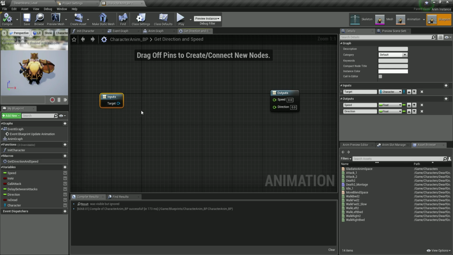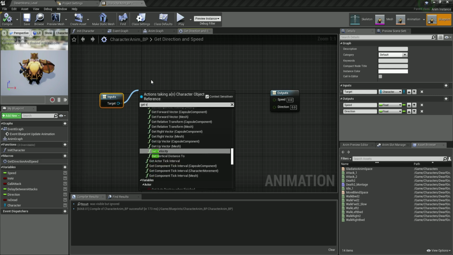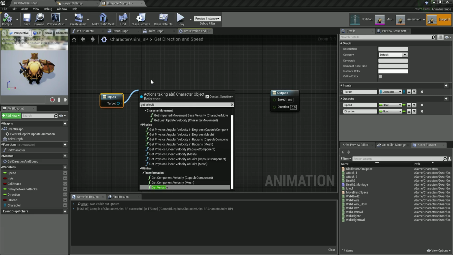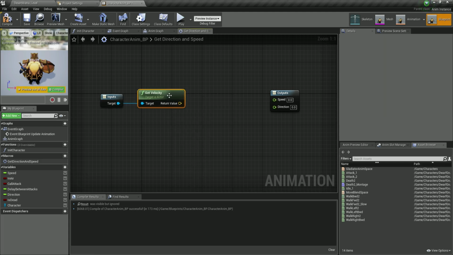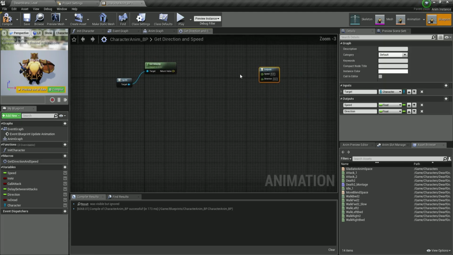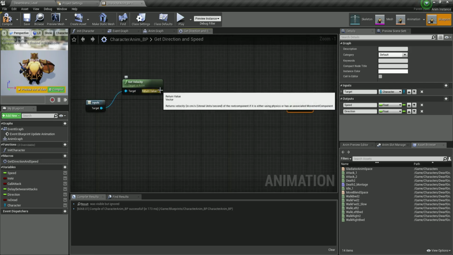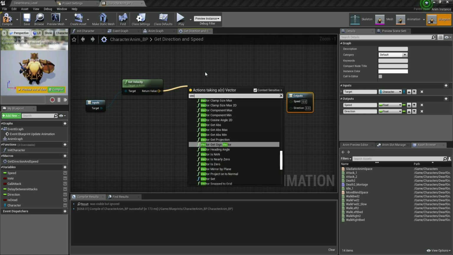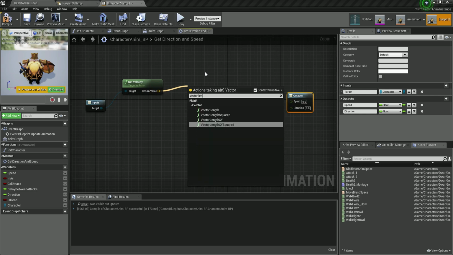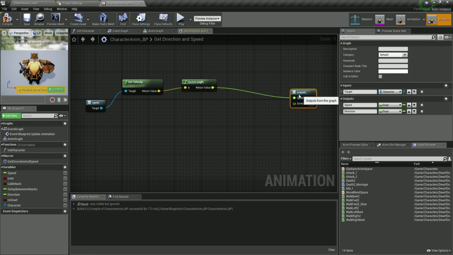So what I'm going to do is, from the target, I'm going to say get velocity, which is simply going to get us the velocity from our target. And what I can do is calculate the speed, which is very, very simple to do. From the velocity, we simply need to get the vector length. So over here, we're going to say vector length, here it is. And this is going to be the speed. So simply plug this inside of the speed. That's all there is to it.